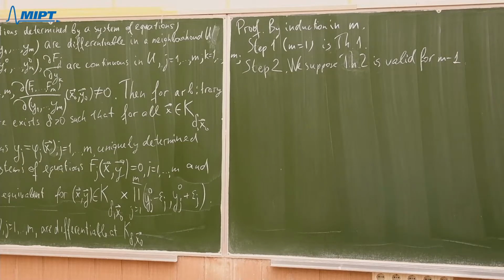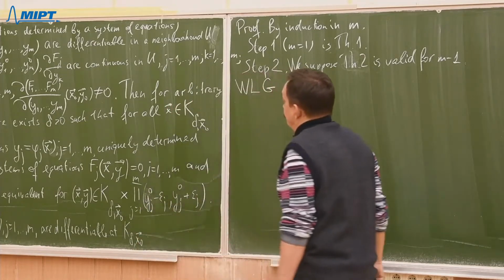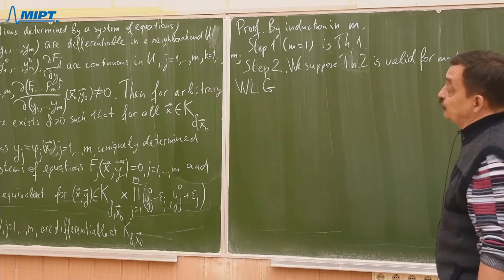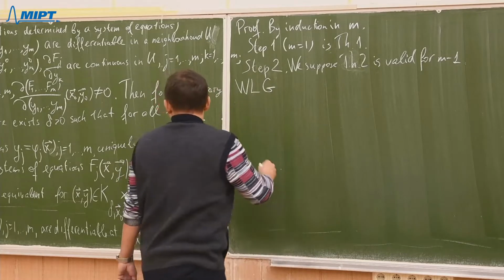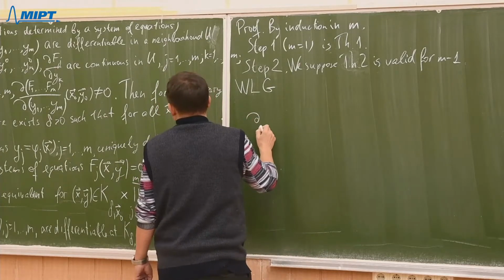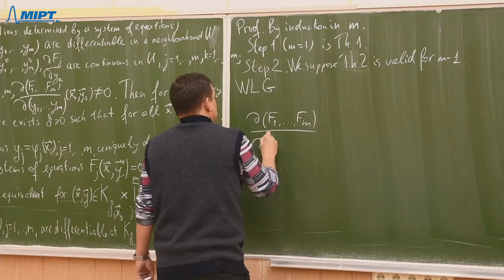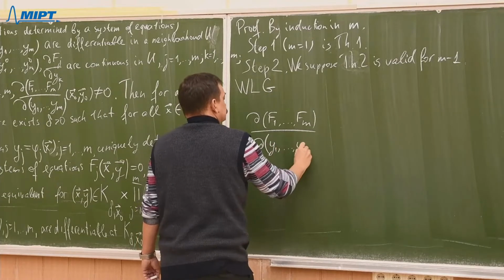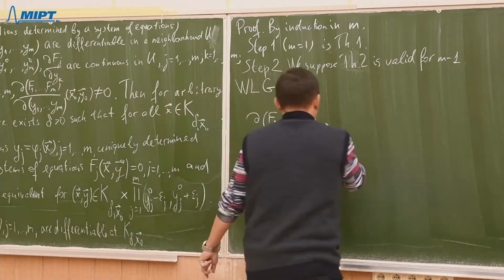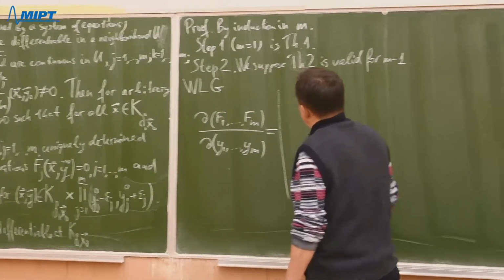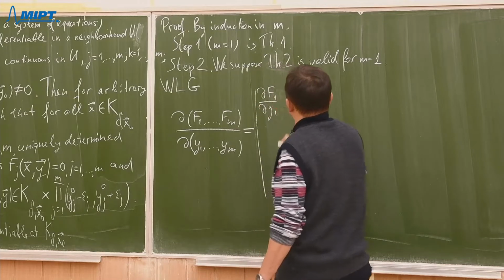Now, without loss of generality, we'll put an extra supposition. So let me consider the Jacobian. I'll omit the point, because if I forget about the point, then it will be a little bit shorter.